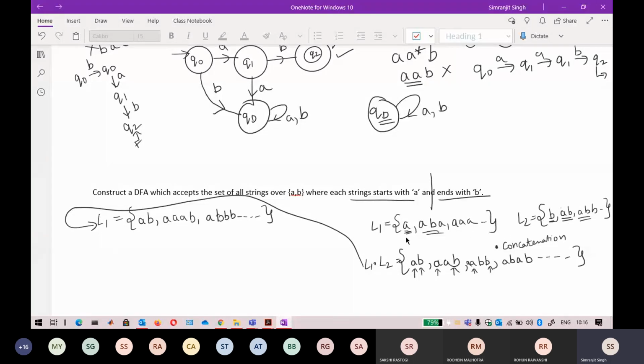I do not want to tell you anything more. Just keep in mind that in DFAs, the concatenation operator is possible. The concatenation operator exists. You can draw that automata directly, do not need to worry about that. You can draw it for L1. Okay, so keep going.